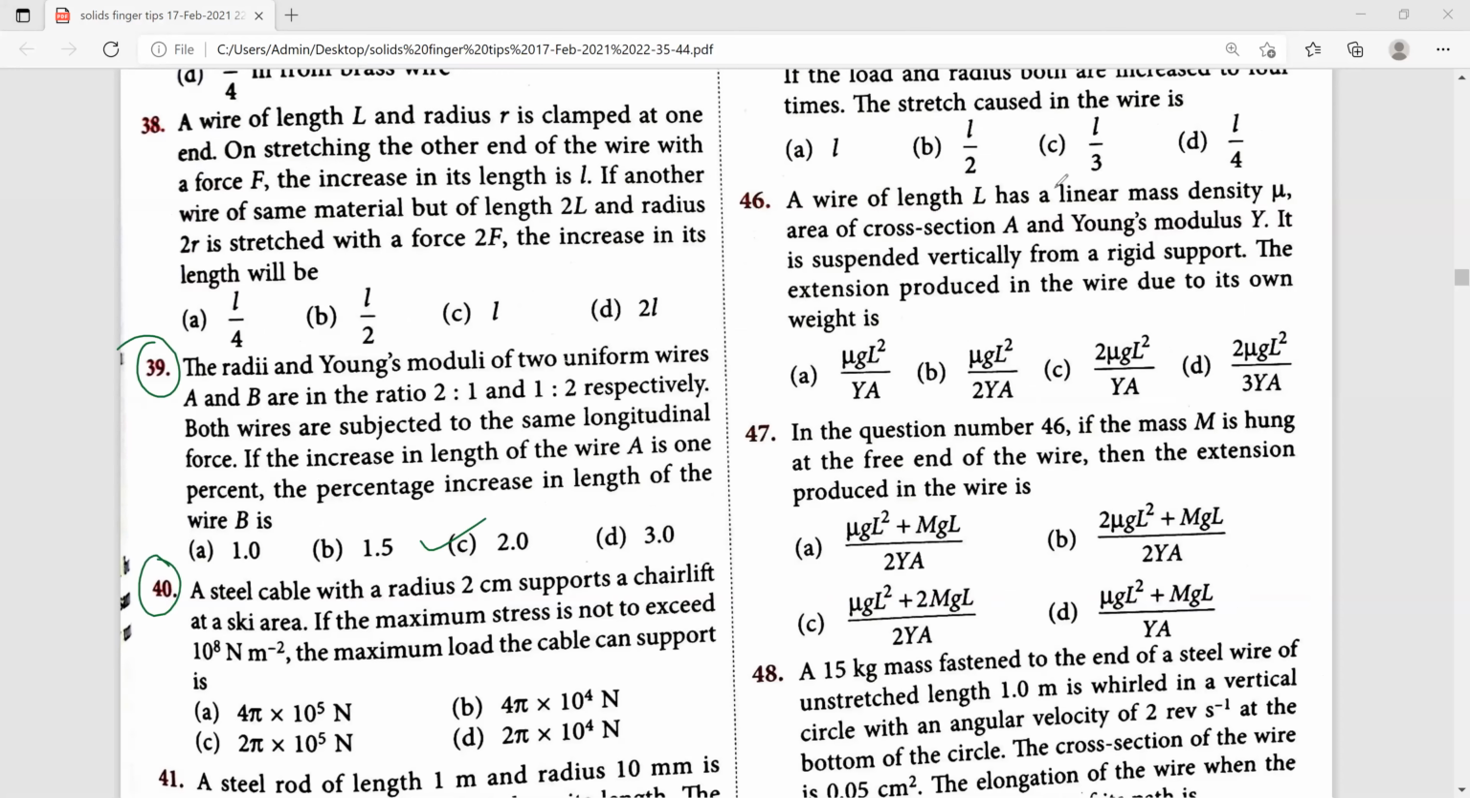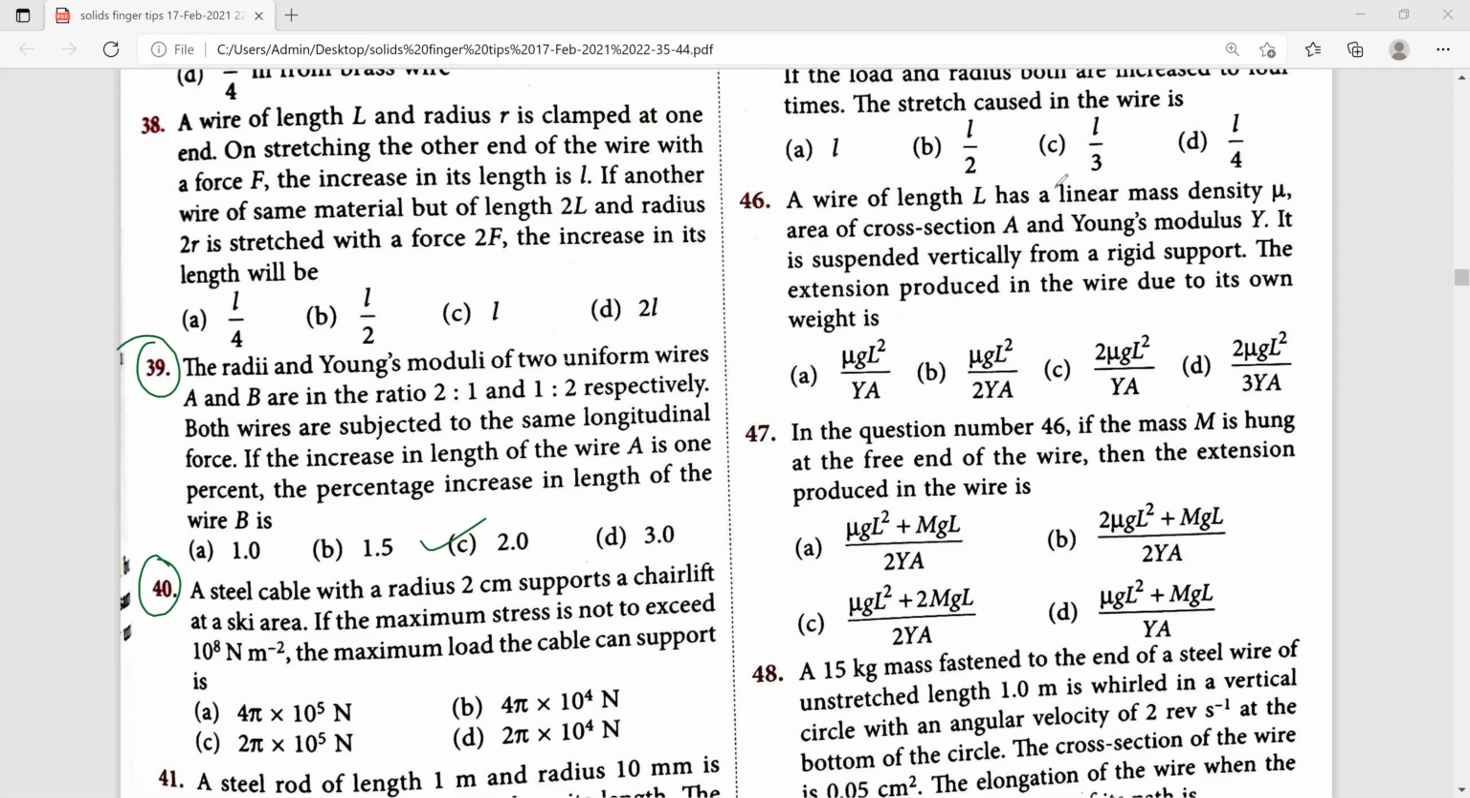Next, 40th one. Steel cable with a radius 2 cm supports a chairlift at a ski area. The maximum stress is not to exceed 10 to the power of 8 Newton per meter square. Maximum load the cable can support is. They have given 4 options.